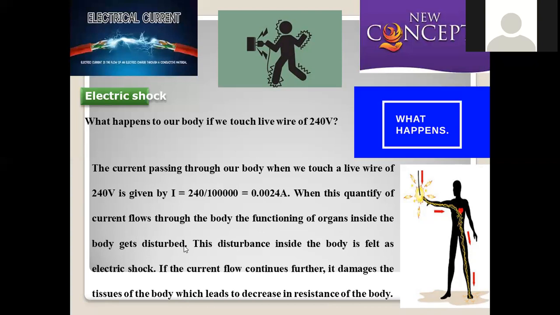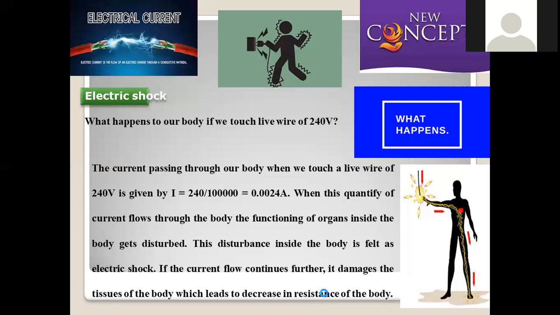If you are under the influence of that voltage for only a fraction of a second, this disturbance inside the body causes electrical shocks. Sudden jerking is possible because we are applying high voltage for a very short span of time. If the current flow continues, it damages the tissues, because this high voltage and longer exposure may cause tissue damage within the body, which leads to the resistance of the body being lowered.